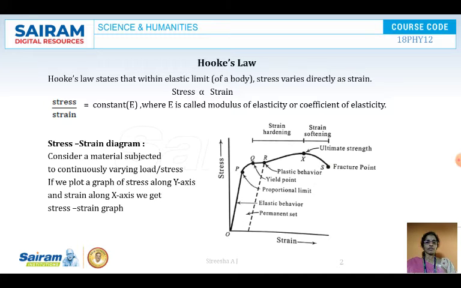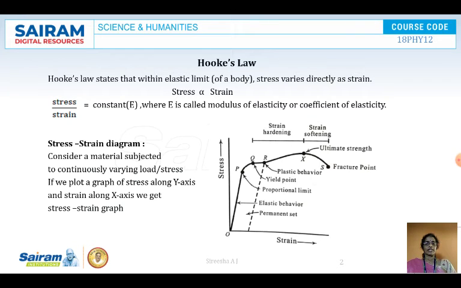It is the curve. Linear relationship. Hooke's law states that stress is linearly proportional to strain. You can see that line. OP is a straight line which gives the linear relationship. P is called the proportionality limit, Q is the yield point, R is the plastic behavior, X is the ultimate strength and S is the fracture point. You can see clearly from Q to X it is strain hardening, and from X to S it is strain softening. And there is a permanent set, that is the dotted line from R to the x-axis, which is nothing but a permanent set.